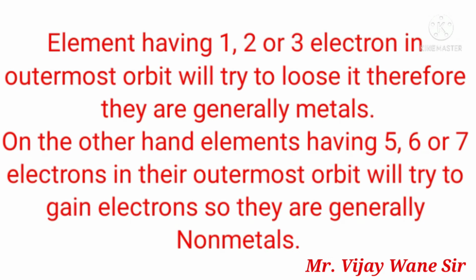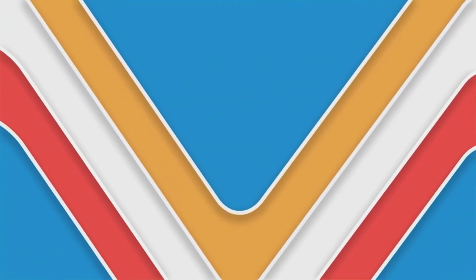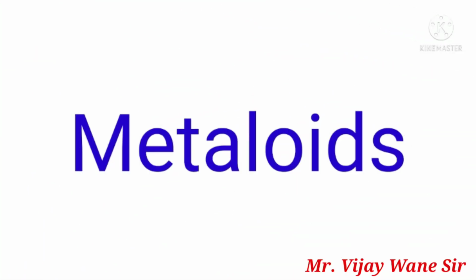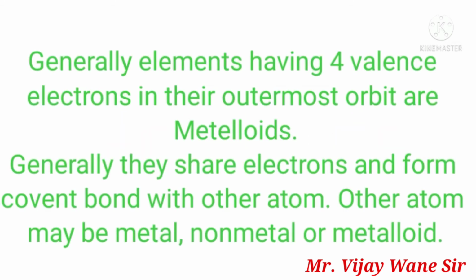But what will be the type of element if they have 4 valence electrons? Because they can gain as well as lose 4 electrons. So they can either be metal or non-metal. So generally such type of element will neither be metal nor non-metal, they will be the metalloids. That is, they will have characteristics in between metal and non-metal.